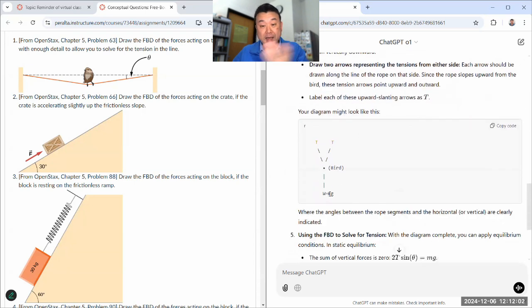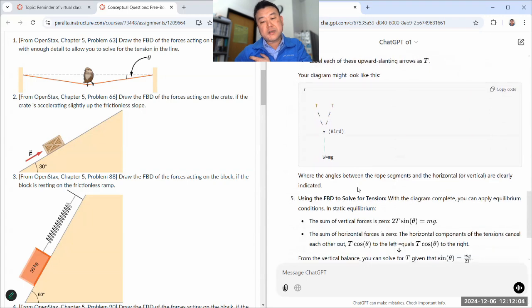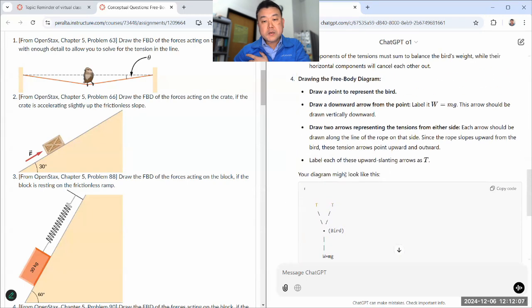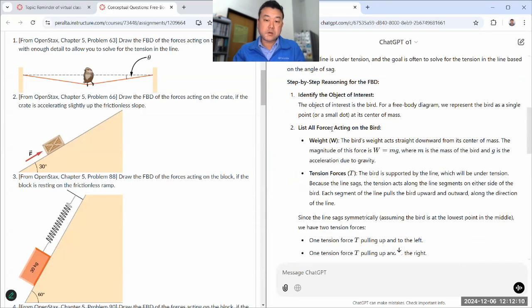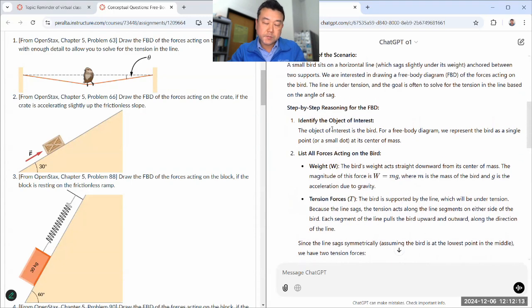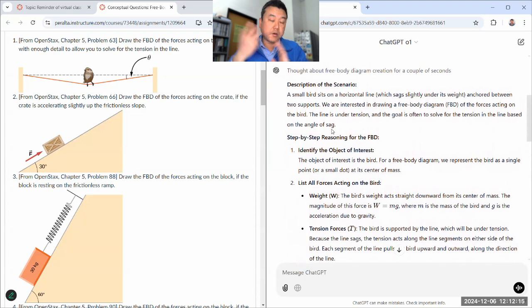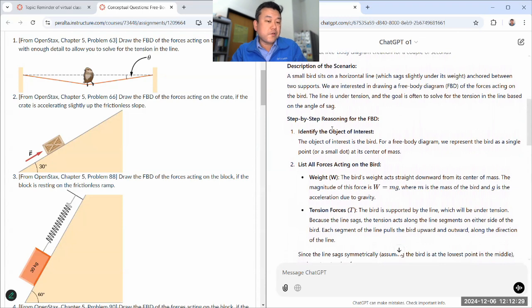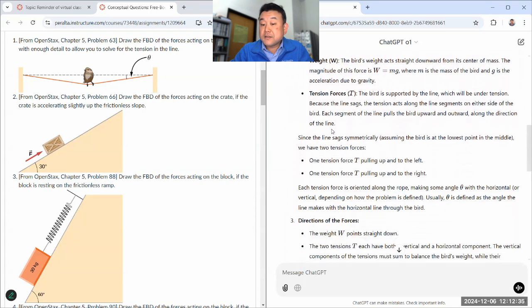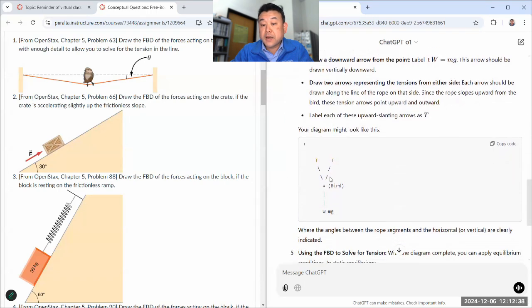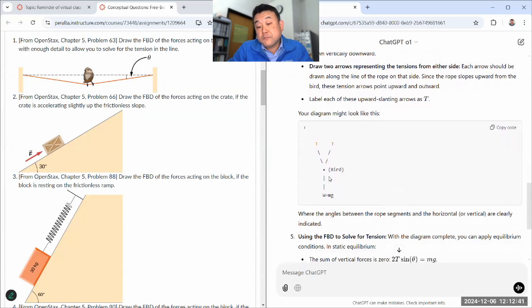Yeah, this is the scenario where I can imagine it being useful. It could do these descriptions before. Even with the older model, ChatGPT 4o, you could ask it for a description of a free body diagram, and as a thinking human being, you could read through it and try to draw it yourself. That might have worked for you. In fact, I've done demos that look exactly like that. And suppose you had difficulty visualizing those arrow pictures, then I think this ASCII art is actually useful. It gives you an idea of how the free body diagram should look.